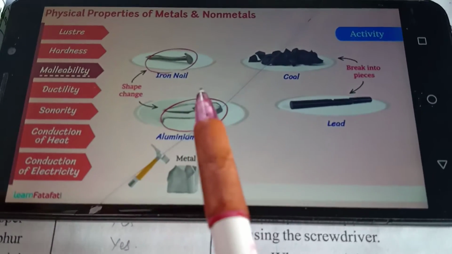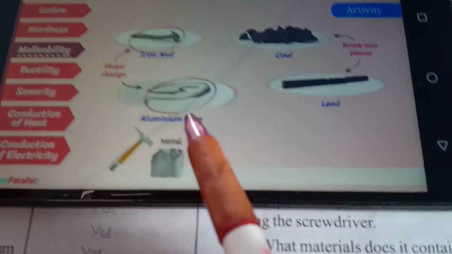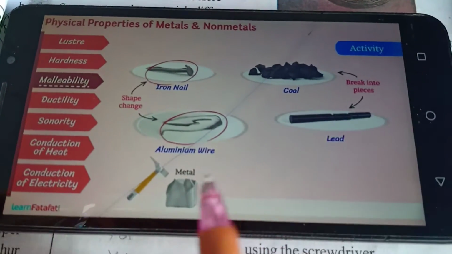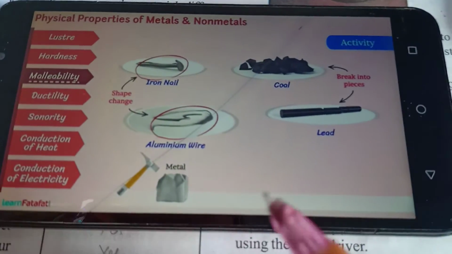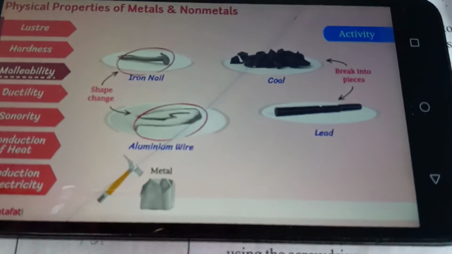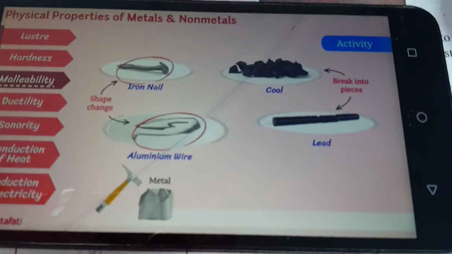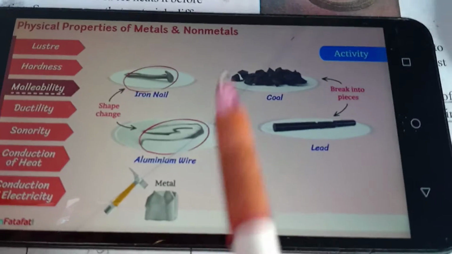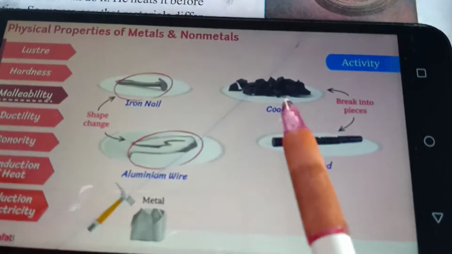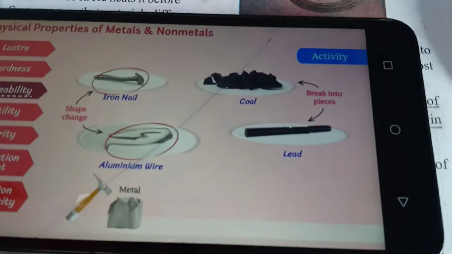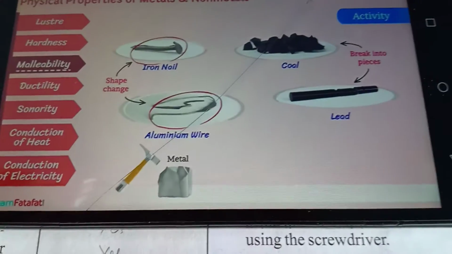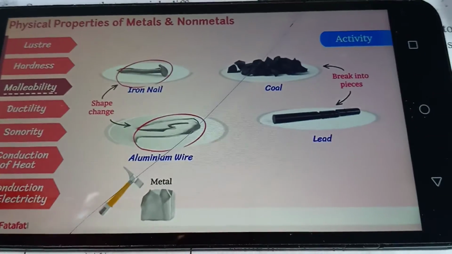Thus the metal, if we beat it, changes shape and becomes thin. If we beat the metals, they change shape, and the shape can also be changed by melting. This property is called malleability. Non-malleable are these two things, the coal and the lead, which break into pieces when we beat them. So this is the information about malleability.